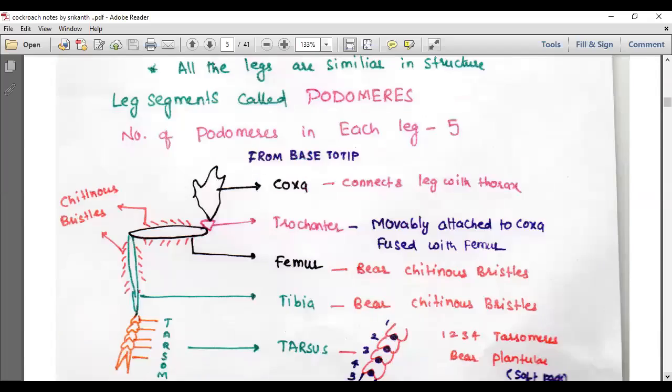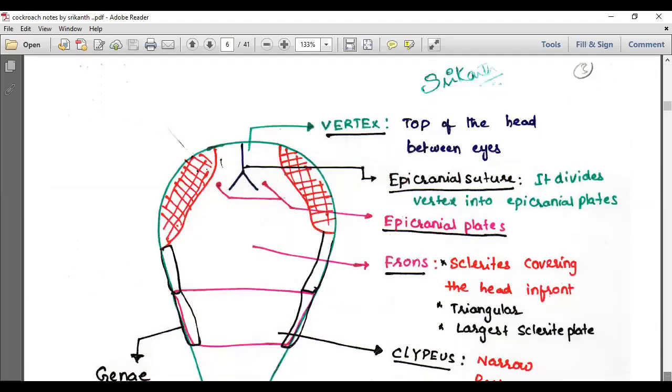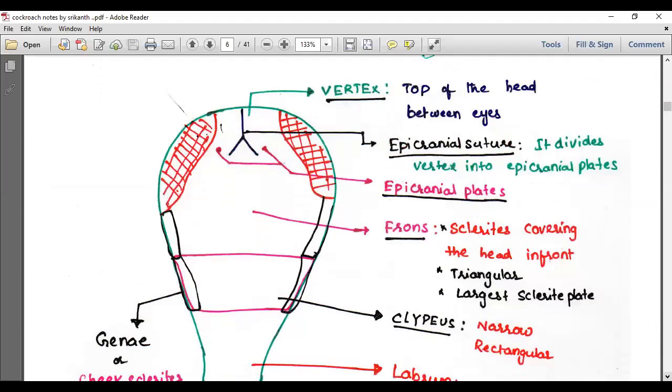When it comes to the head region, the top of the head is called the vertex, between the compound eyes. A pair of compound eyes are present. The vertex has the epicranial suture, which divides the epicranium into two epicranial plates. Below that we find a triangular portion, the frons, the sclerite covering the head in front. It is triangular and it is the largest sclerite plate.